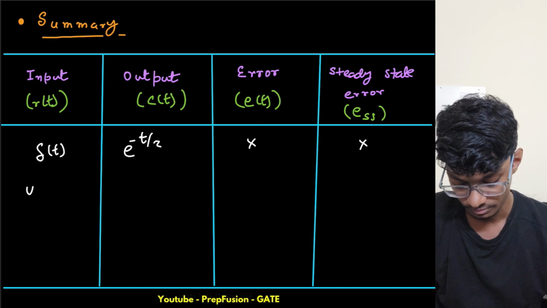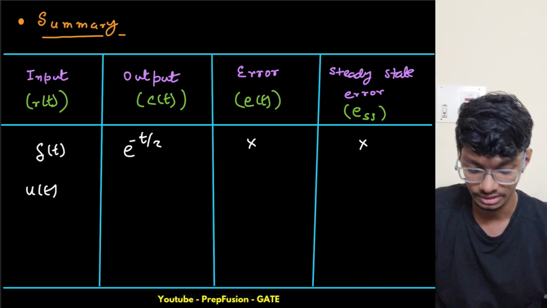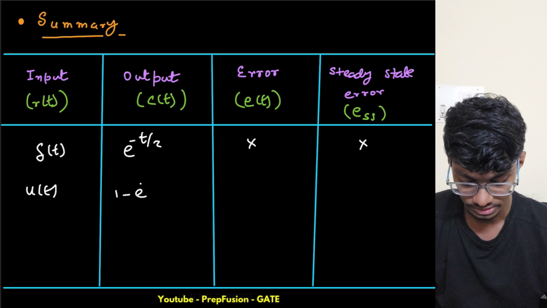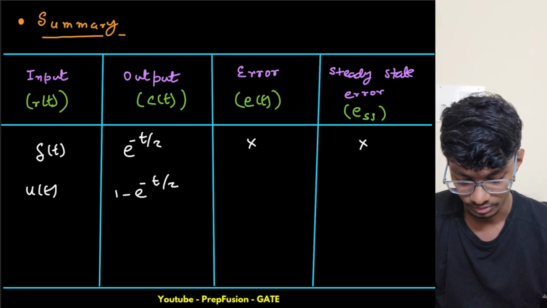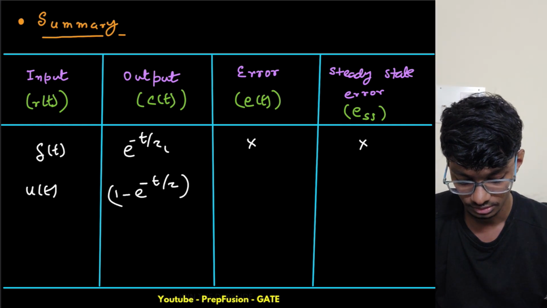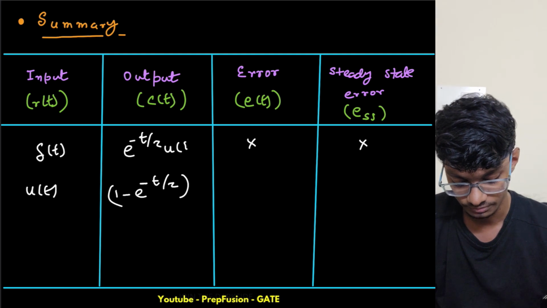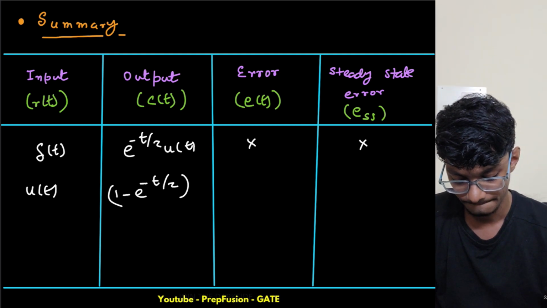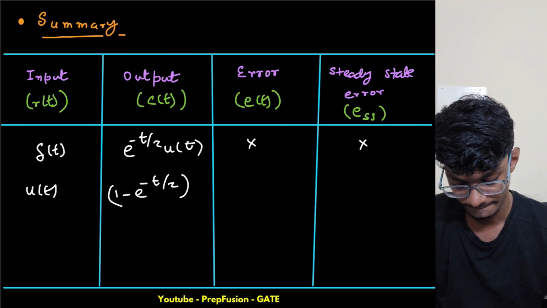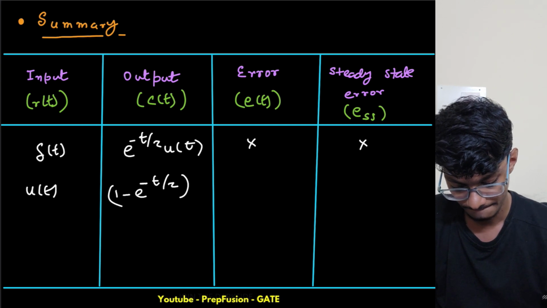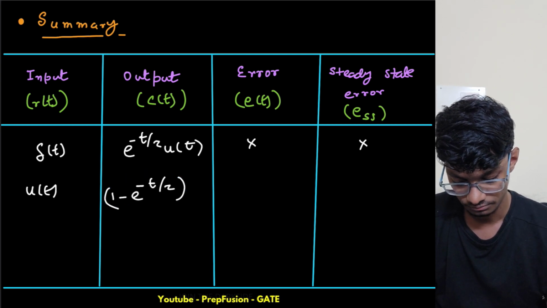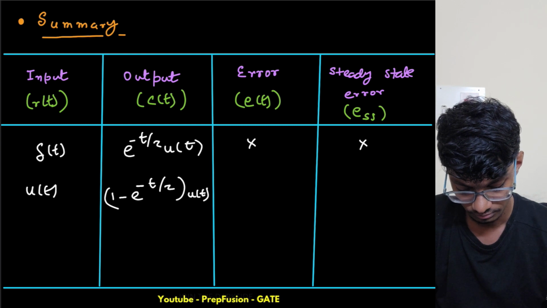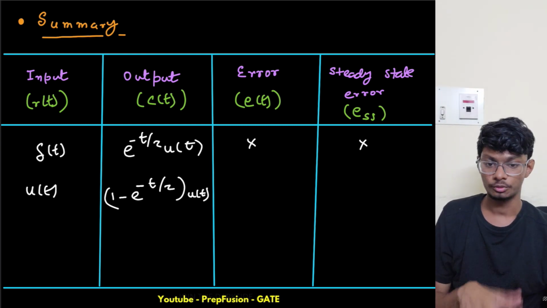Now for unit step, if I give unit step, what do I get? Simply integrate this one, I get 1 minus e raised to power minus t upon tau. So this is the standard one. Here I should put u of t also.